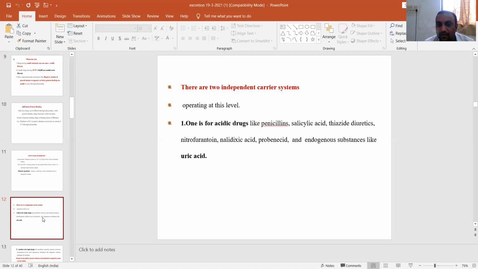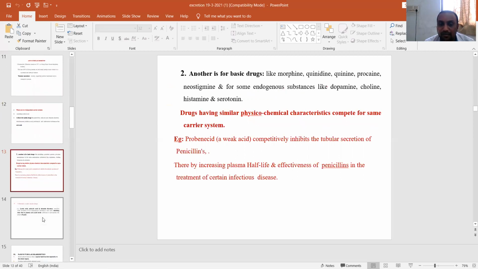endogenous substances like uric acid. Then for basic drugs such as morphine, quinidine, quinine, procaine, neostigmine, and some endogenous substances like dopamine, choline, histamine and serotonin. And apart from the transport, the other important factor involved is physicochemical characteristics, which also plays an important role.